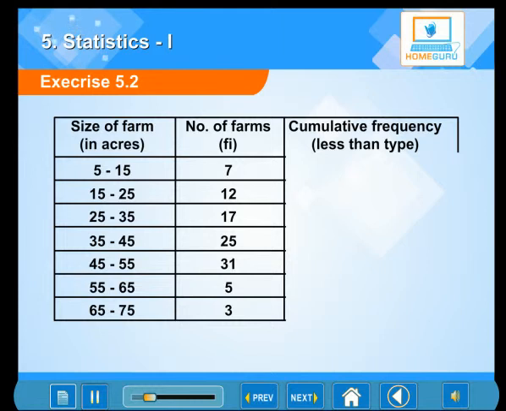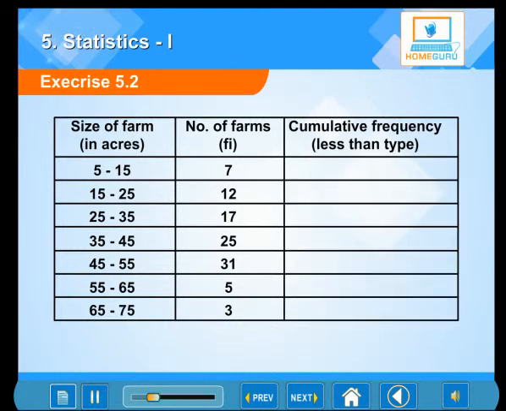The number of farms, that is Fi, given are 7, 12, 17, 25, 31, 5 and 3. Now, let us find the cumulative frequency of less than type.